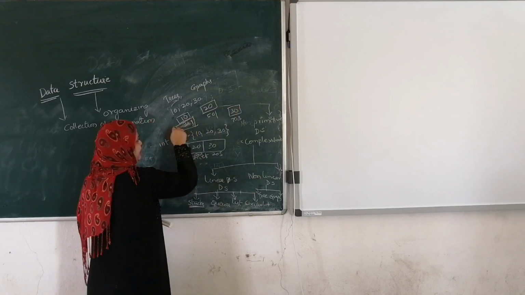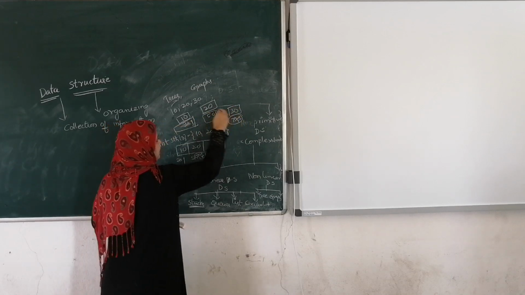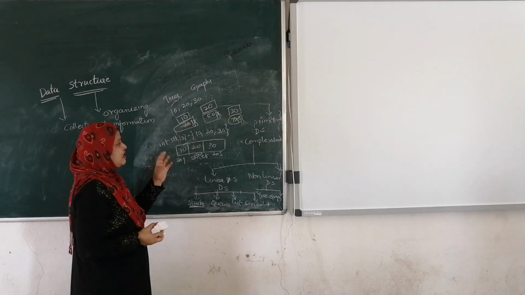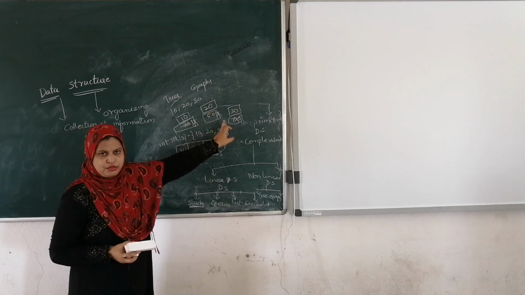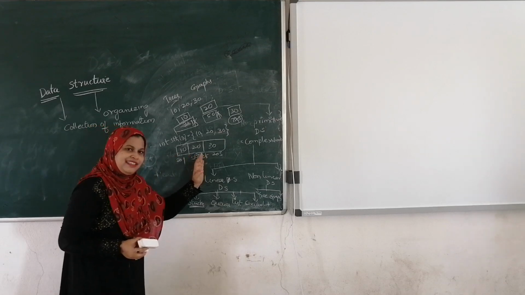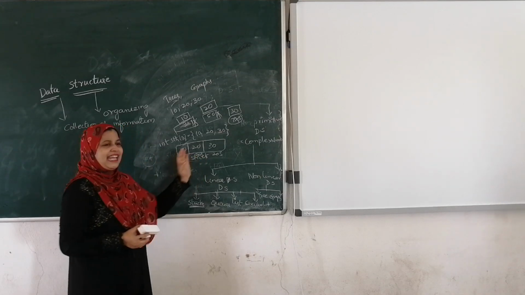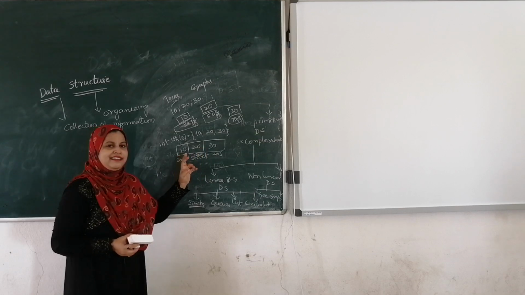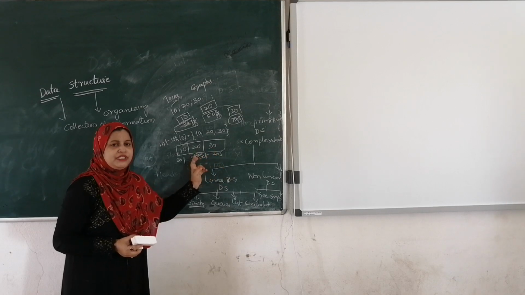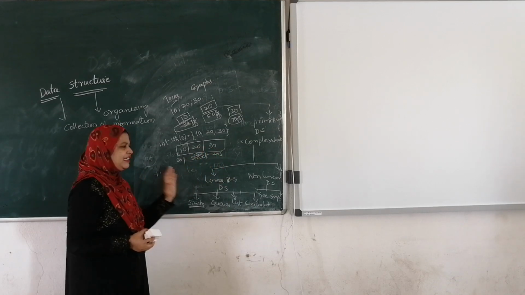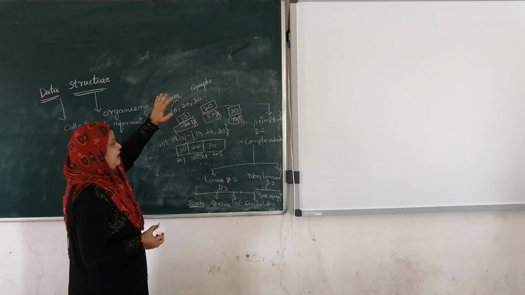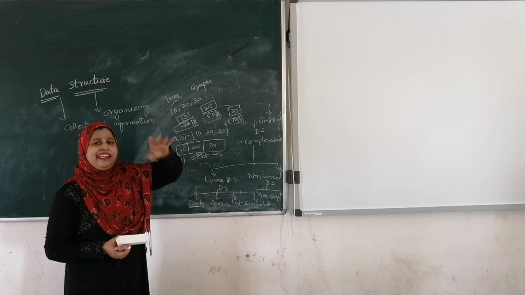Here there is no sequential order. Wherever the memory space is available, in that particular space all these values are going to be stored. In stacks, all the elements are stored in sequential order, so we can access them directly. If we know the address of 10, we know the address of 20 and 30, because all the elements are arranged sequentially. Whereas in trees and graphs, all the elements are arranged in non-linear order.